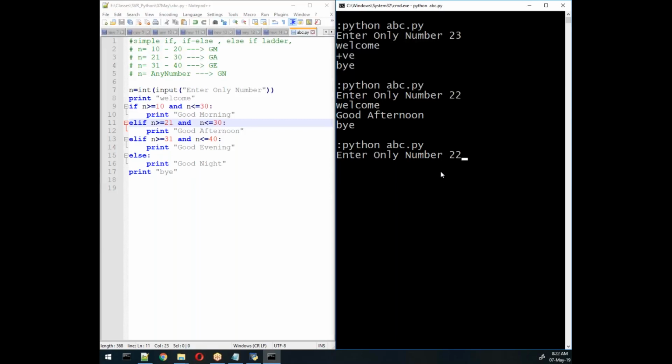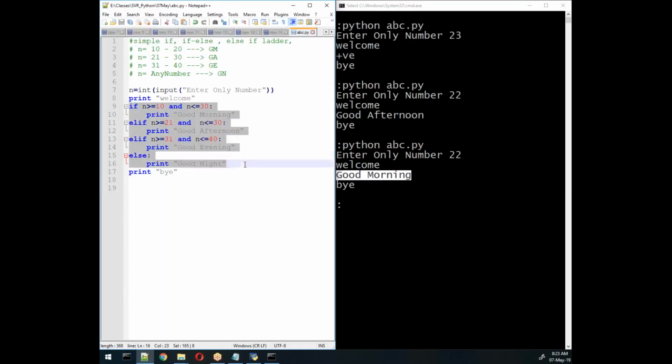Yes, Chaitanya? Yes, good morning only. Why? Because this condition is true. That means it will not go anywhere else. Even if you write anything else here, after this condition is true, it will not worry about it. It will skip all of it. If any one condition is true, it will skip everything and jump directly out of the block.